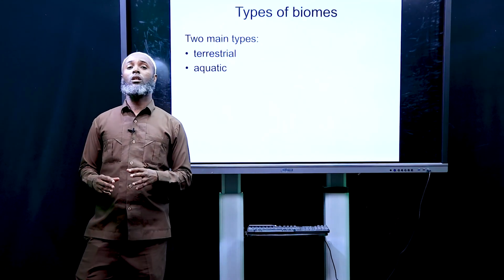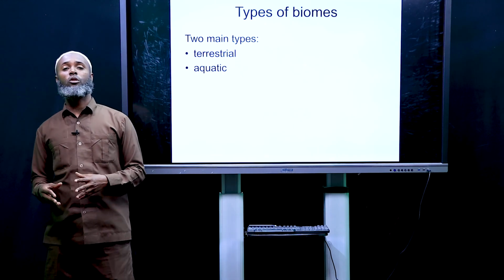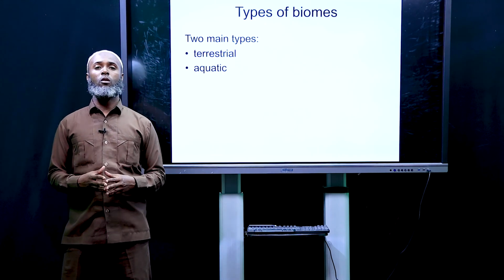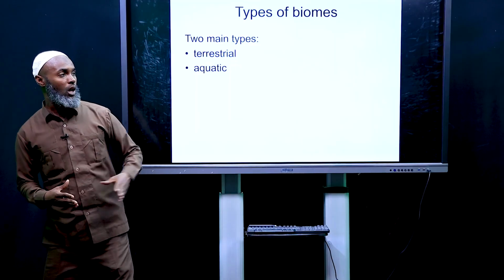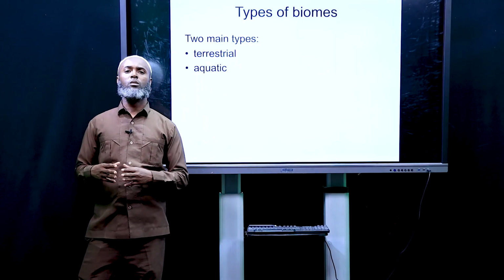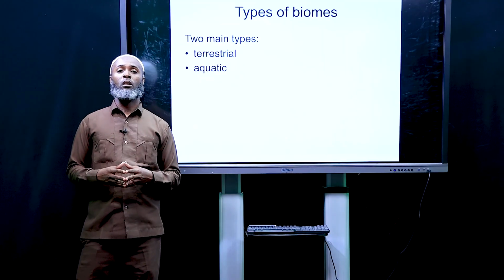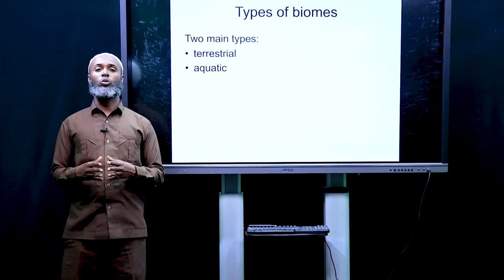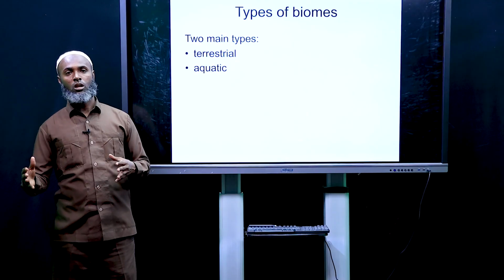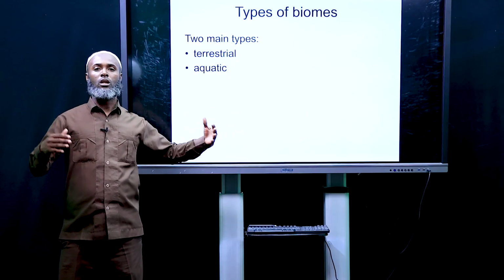Now let's see types of biomes. There are two types of biomes, terrestrial biome and aquatic biome. The difference between aquatic and terrestrial you can understand. Aquatic is an area with water, and aquatic means aqua, water.